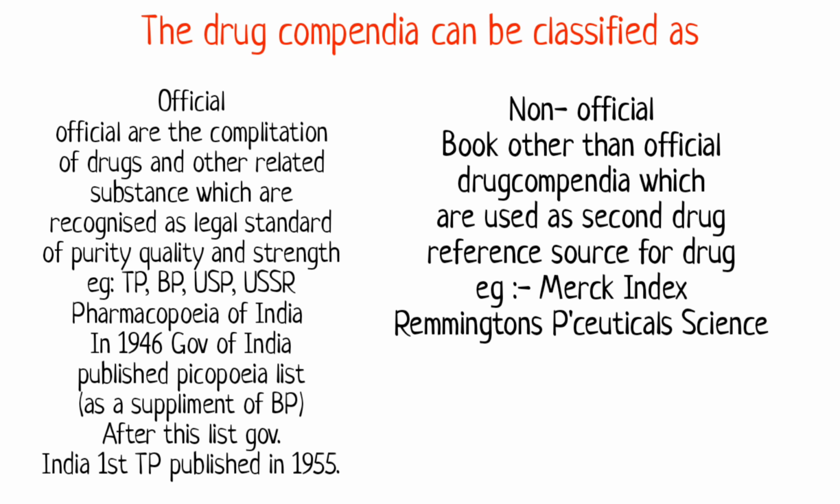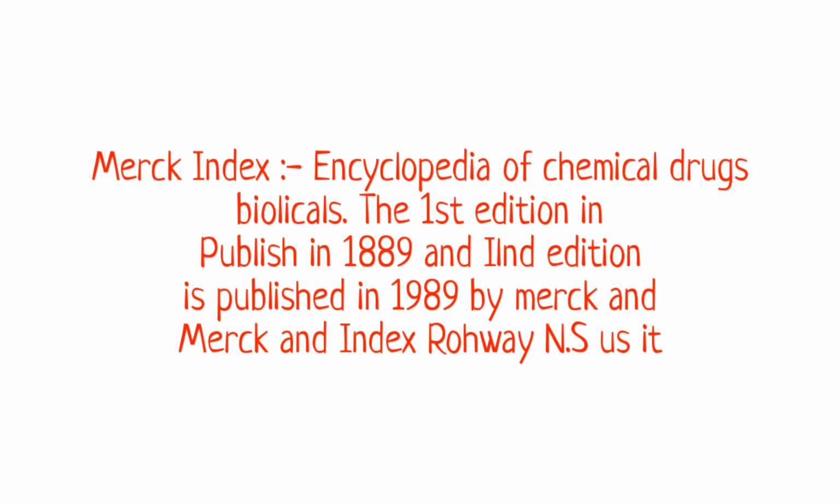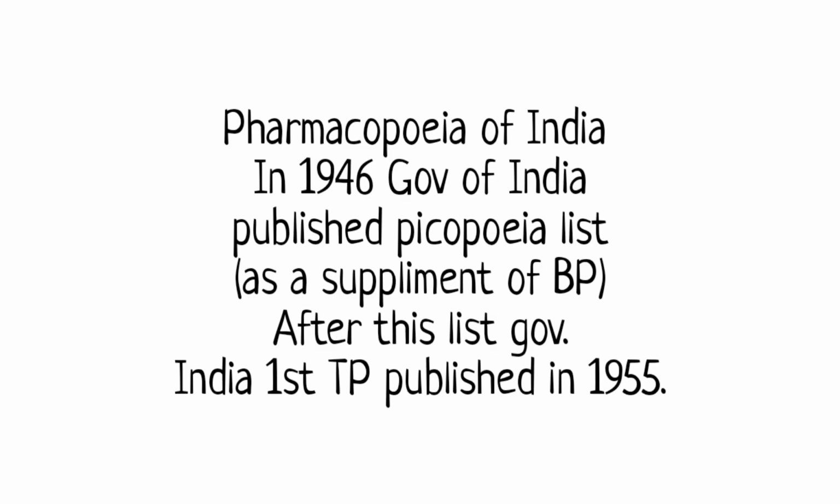For example, the Merck Index. So what is the Merck Index? It is an encyclopedia of chemicals and drugs. The first edition was published in 1889 and the second edition in 1989. In official pharmacopoeia, in 1946 the Government of India published the Pharmacopoeia of India list as a supplement of BP. After this list, the Government of India published the first IP in 1955.